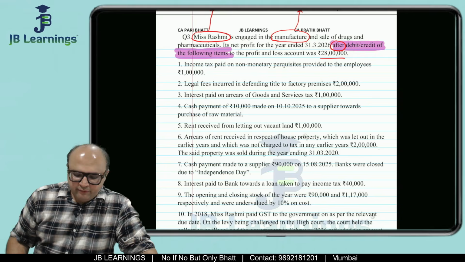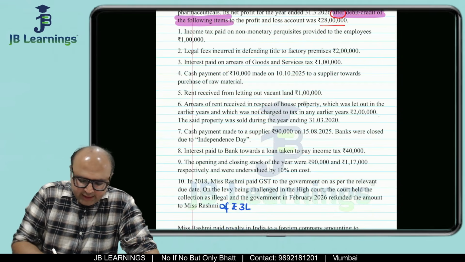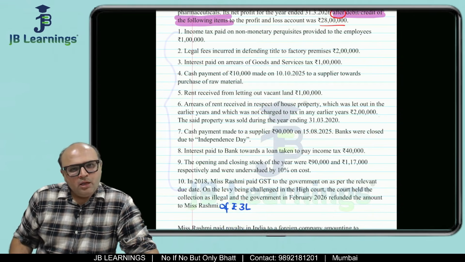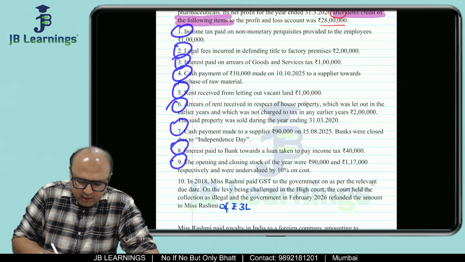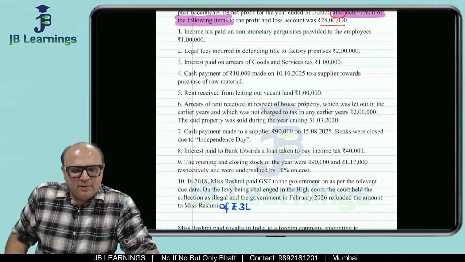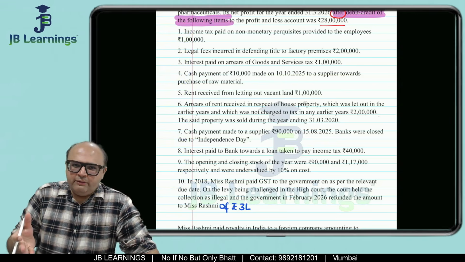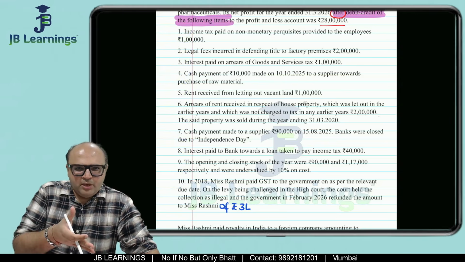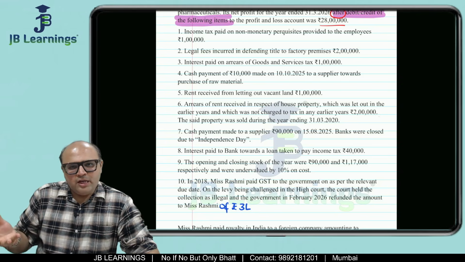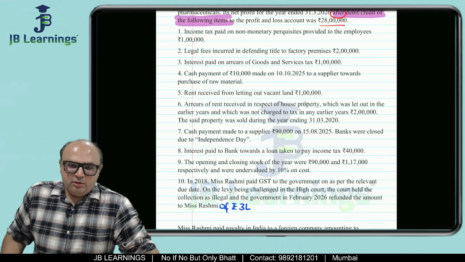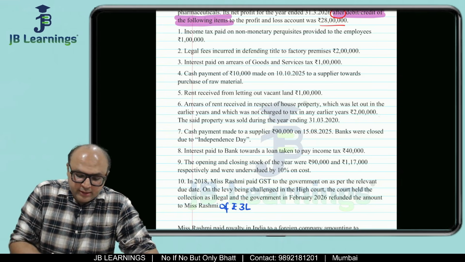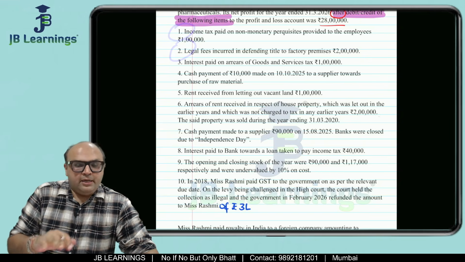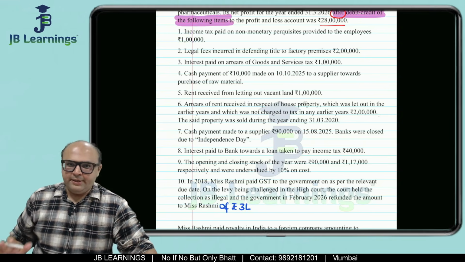So now they have given you 10 adjustments. From these adjustments you have to identify which is an expense and which is an income. If it is an expense, the effect must be given on the debit side. If it is an income, the effect must have been given on the credit side. This knowledge is expected from us, that if it is an expense, it must have been debited, and if it is an income, it must have been credited.